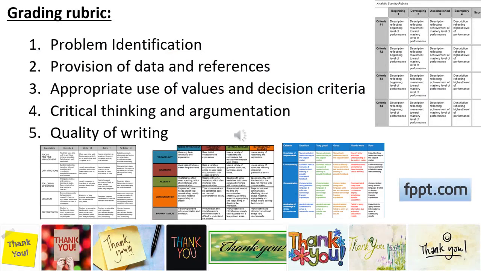Note that your course outline gives the following grading rubric elements: 1. Problem identification; 2. Provision of data and references; 3. Appropriate use of values and decision criteria; 4. Critical thinking and argumentation; and 5. Quality of writing. Regarding provision of data and references, you are allowed to look up data after the case.